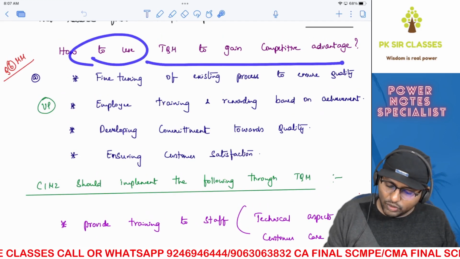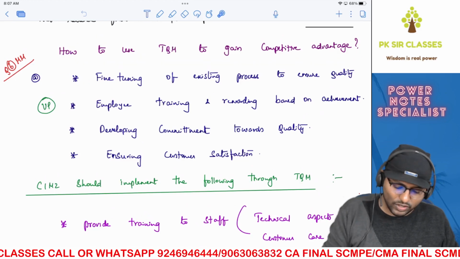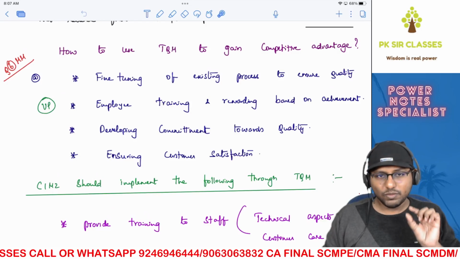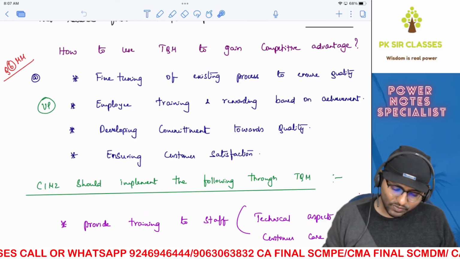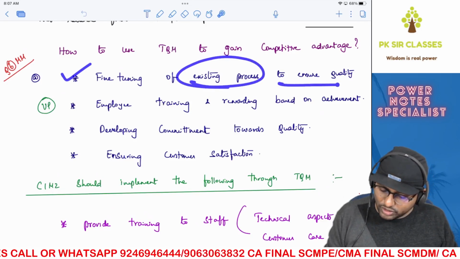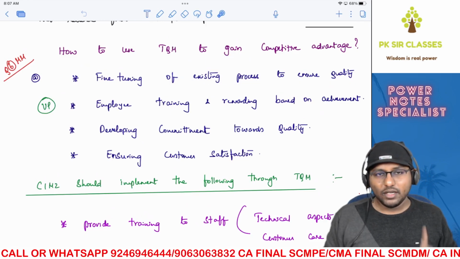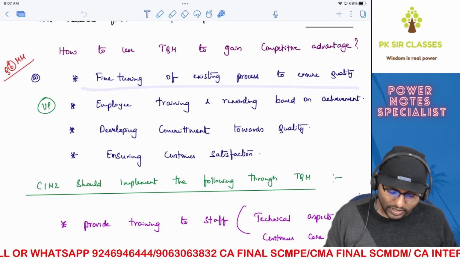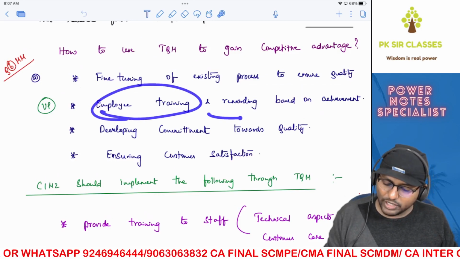How to use TQM to gain competitive advantage. So this is the concept which you should know before answering this particular small case scenario. First one, fine tuning of your existing process to ensure quality, right? Obviously TQM talks about quality, so that's obvious. The first sentence is obvious, right? Second one, employee training and rewarding based on achievement.